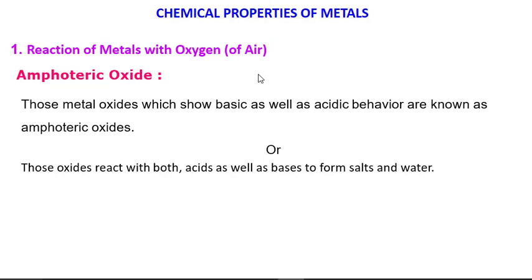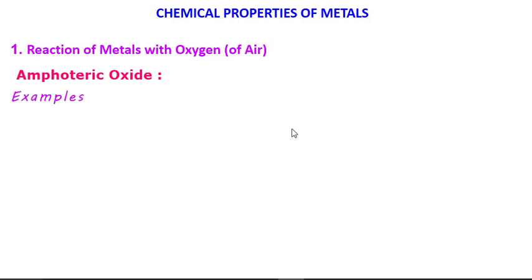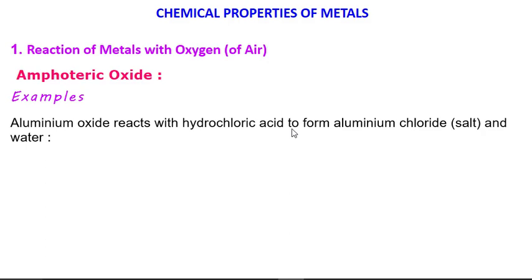So metal oxides are basic in nature, but there are a few metal oxides which are basic as well as acidic in nature. Here we have a few examples, like aluminum oxide. Aluminum oxide reacts with acid as well as base. When it reacts with acid, its nature is basic. When it reacts with base, its nature is acidic.